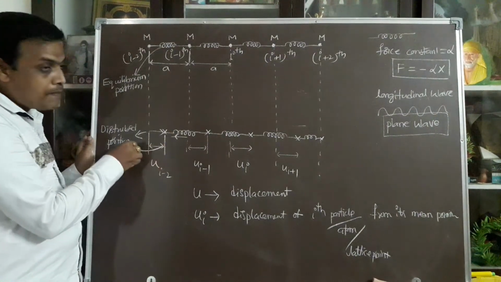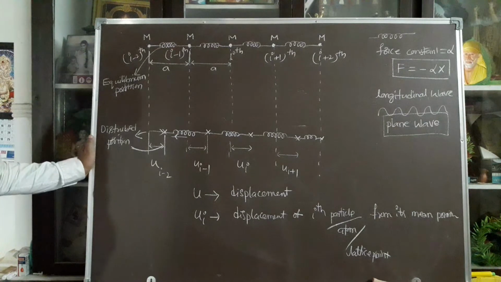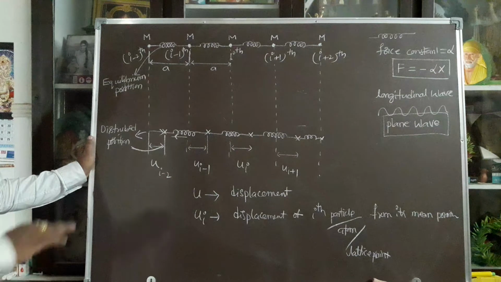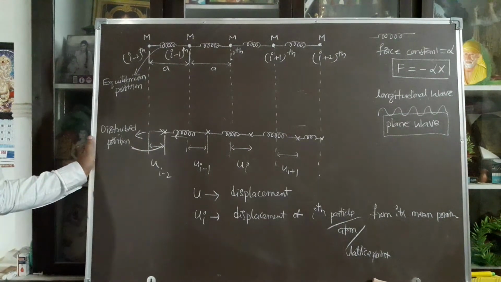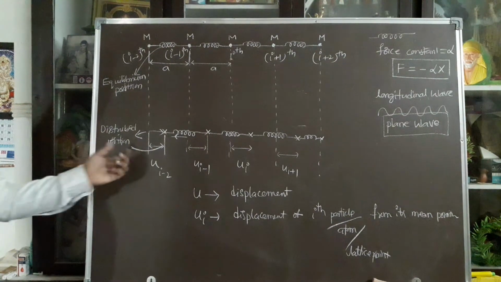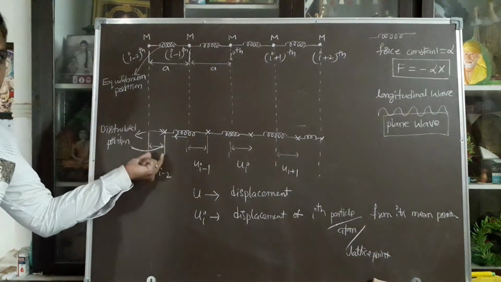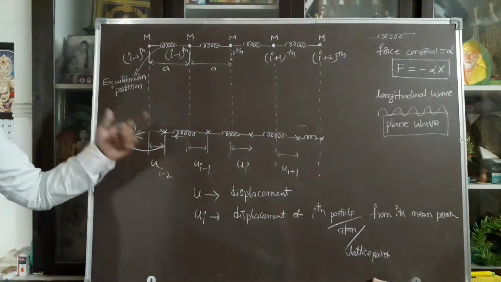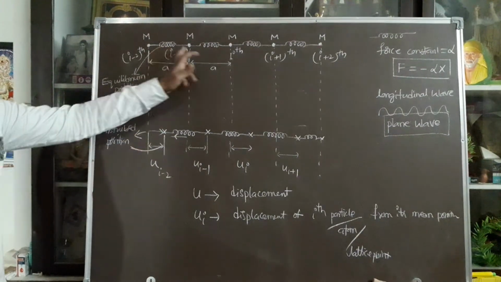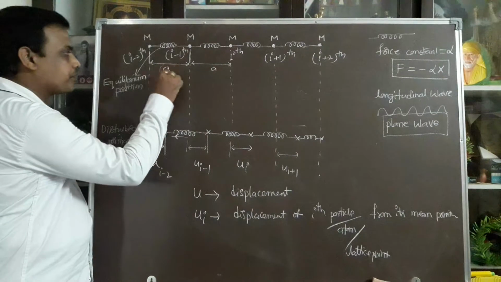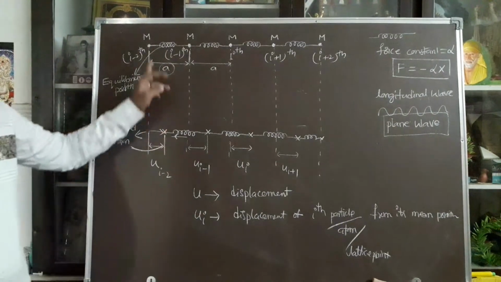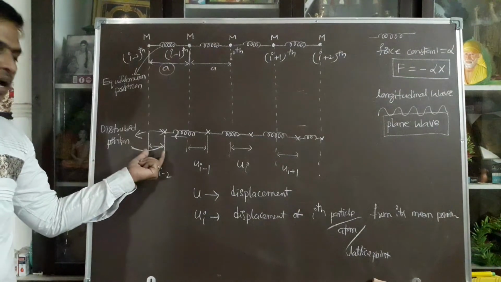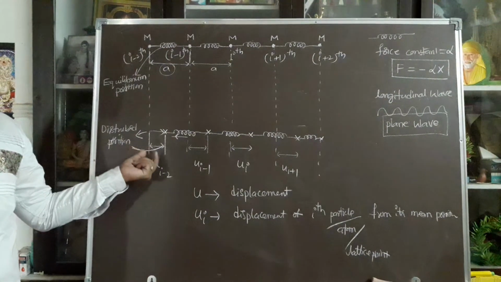So simple harmonic oscillations are created in between 2 atoms. The amplitude of oscillation is very low compared to the interatomic distance between the 2 atoms, which I am taking as a. So based on a, the amplitude of oscillations is very low.